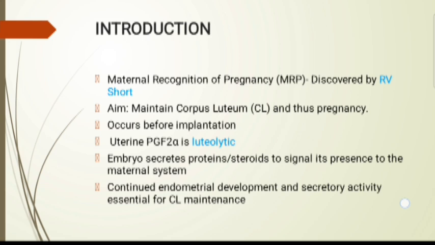The embryo secretes protein and steroids to signal its presence to the maternal system. Along with the embryo, its fetal parts and secretions, which include protein and steroids, signal the maternal system so that pregnancy is maintained. Continuous endometrial development and secretory activity are essential for CL maintenance.